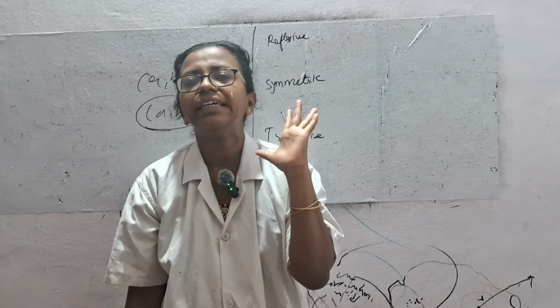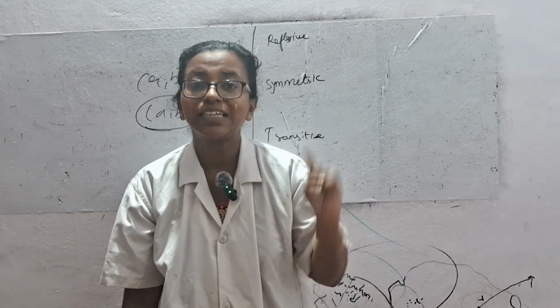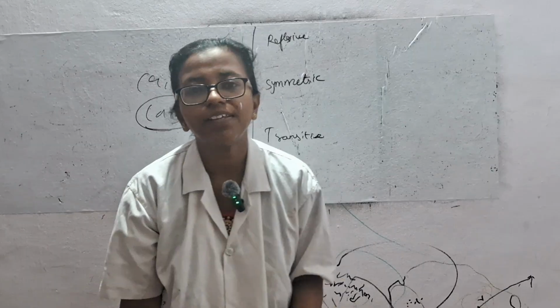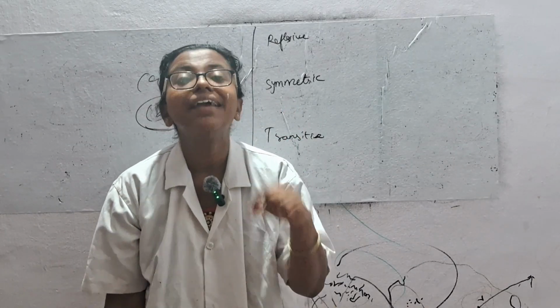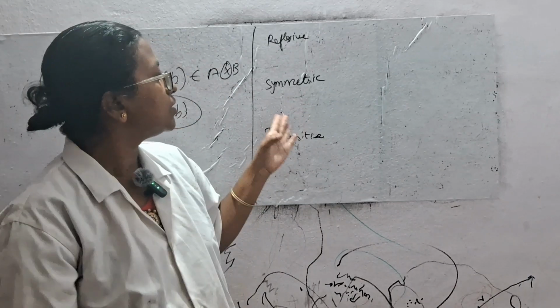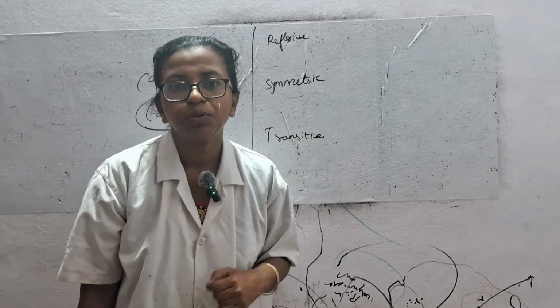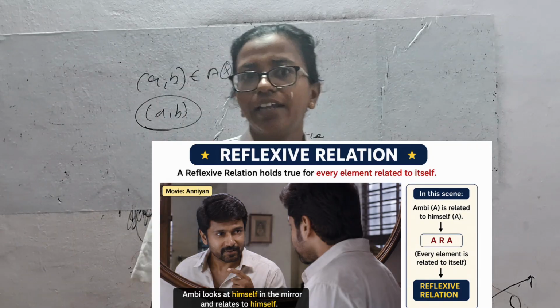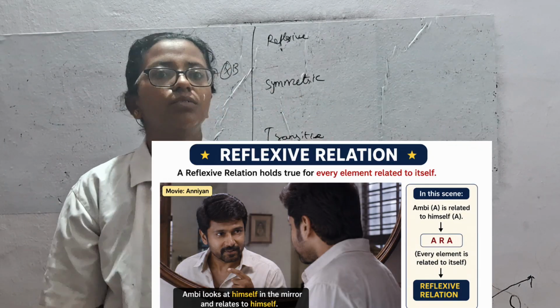Now I have three relations: reflexive, symmetric, transitive. If these three conditions are satisfied, then the relation is an equivalence relation. What are they? For reflexive, have you heard of psychopath movies?